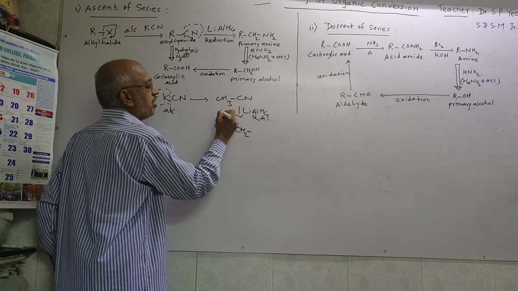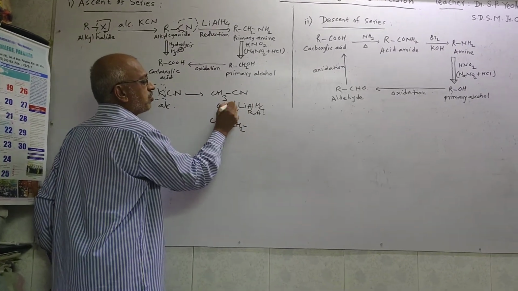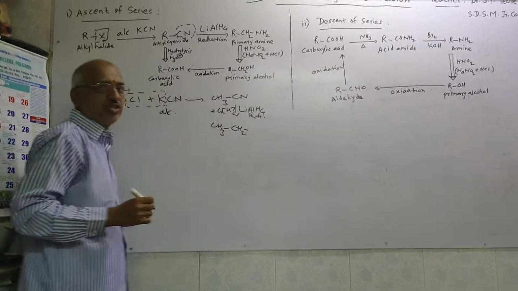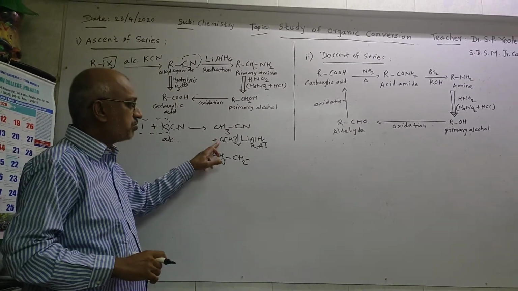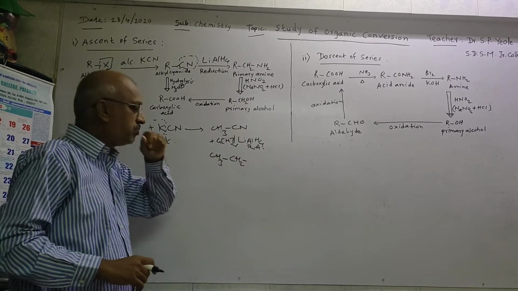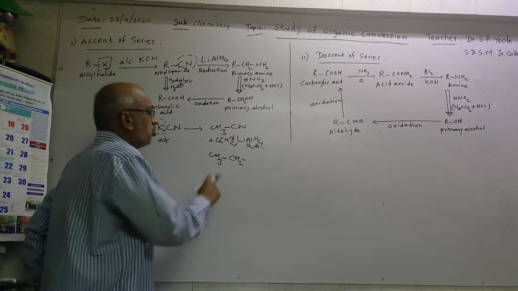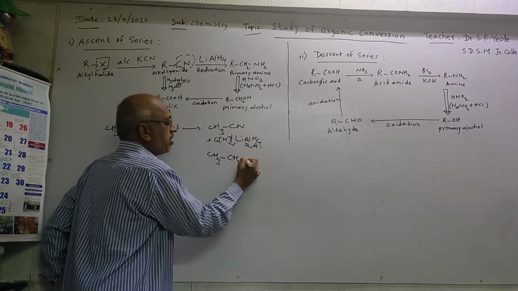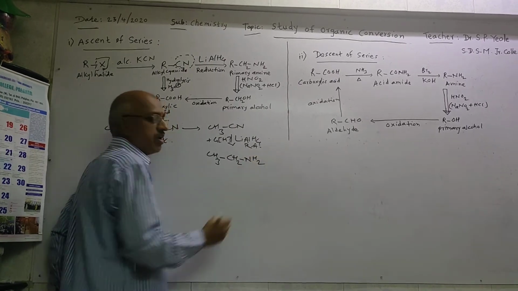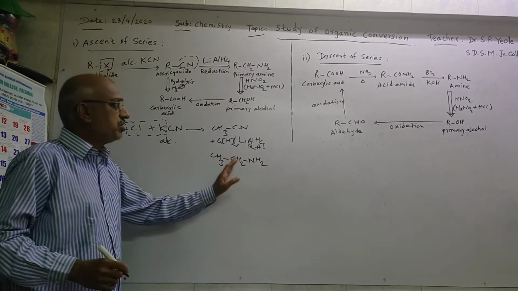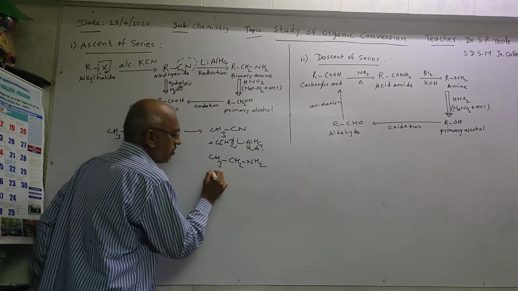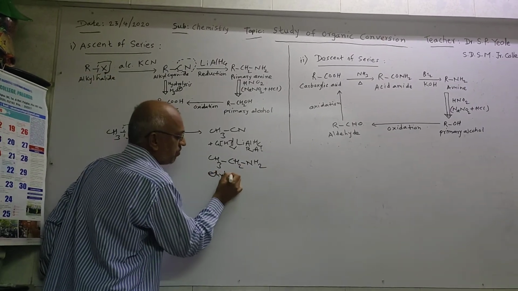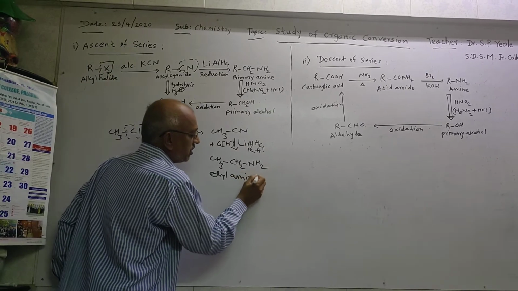Actually here we can add 4 nascent hydrogen atoms. Two hydrogen atoms are added over the carbon atom, that's why we get CH2. Two hydrogen atoms are added over the nitrogen atom, that's why we get NH2. So this CH3CH2NH2 compound is called what? Ethylamine.